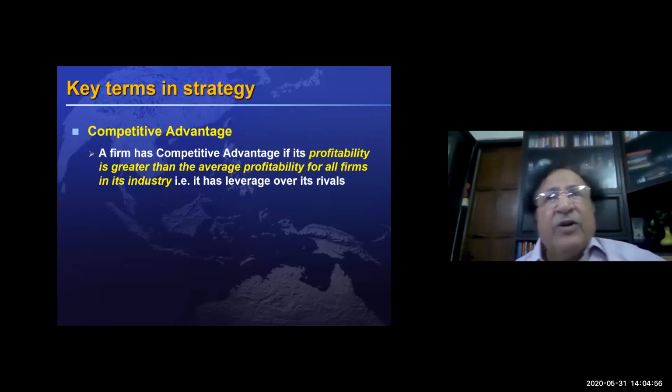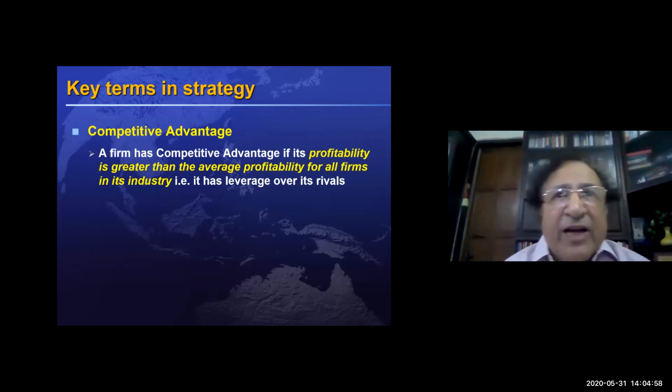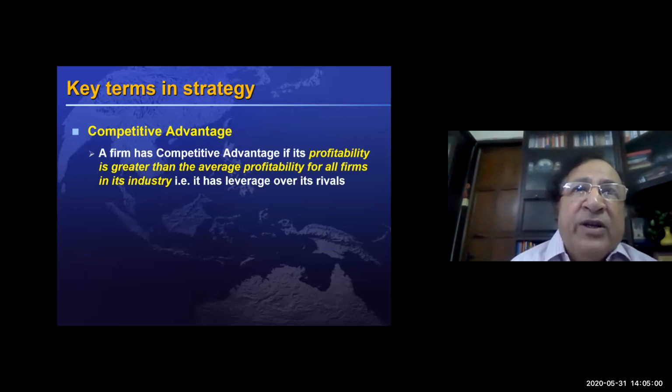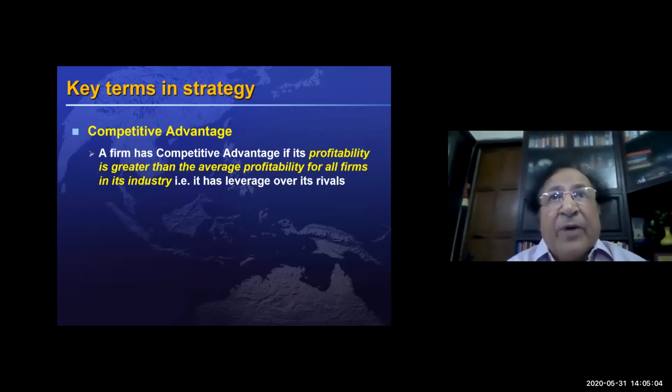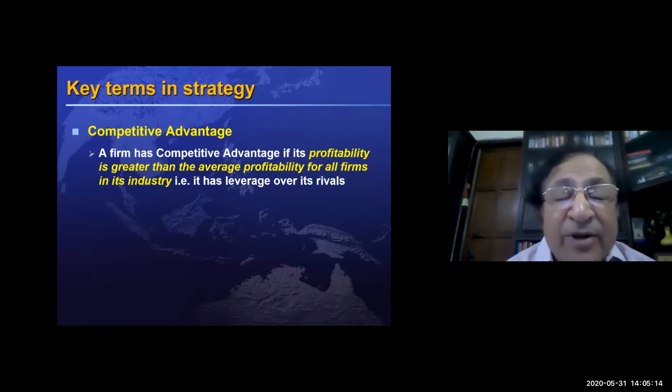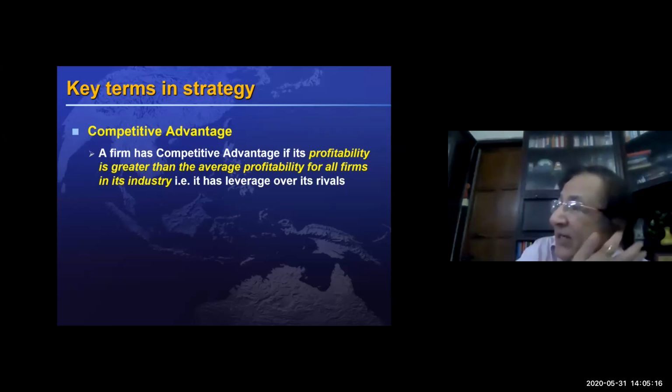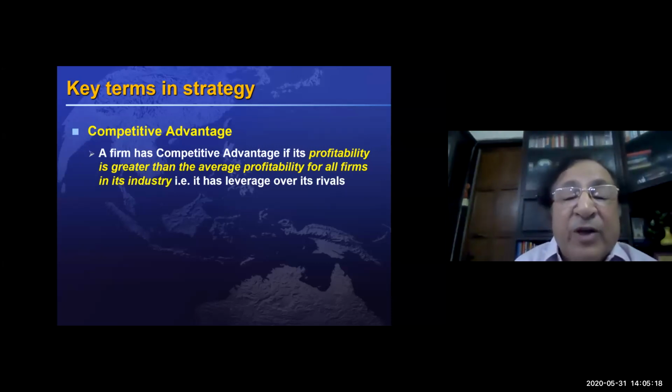So competitive advantage is something which helps us in competing with the various rivals in the industry. But as you know, because of the changing environment, competitive advantage might not be there with you for a long time. Some other rival might gain some competitive advantage, which might impact your profitability.